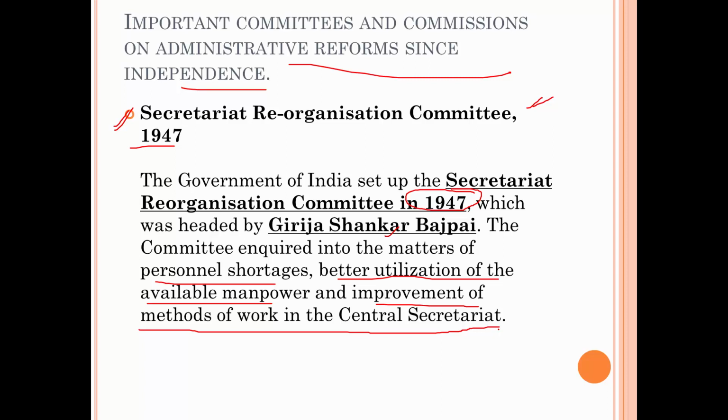So, our India was not having that many administrators at that time because of the partition. Many people went back to England. Many administrators went to Pakistan. So we were having a shortage. So that's why this particular reorganization committee was formulated.